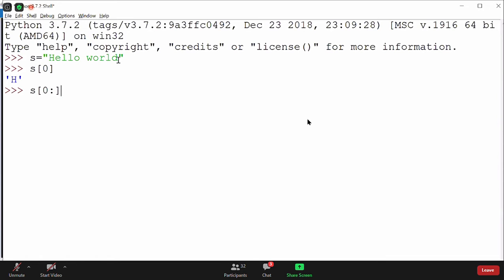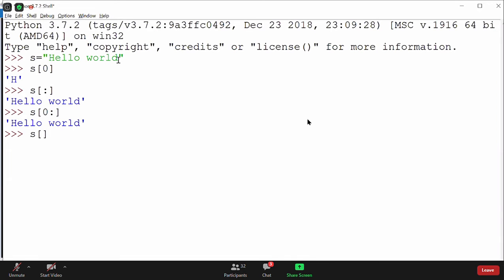Whenever you write a statement like this, with no zero, nothing, it will simply print the complete string. Even if I write s of 0 colon, it will print from 0 to the last. That's what I am saying. If you write just a colon, that is something different, but never try it like this.